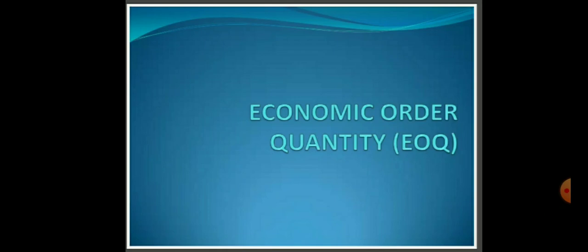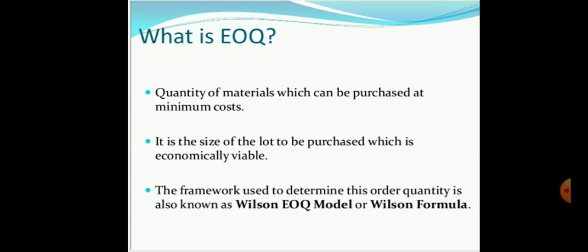Today we will discuss the cost accounting subject, in the material control chapter, the topic of economic order quantity. What do you mean by economic order quantity? Economic order quantity means the quantity of material to be ordered at one time is known as economic ordering quantity.